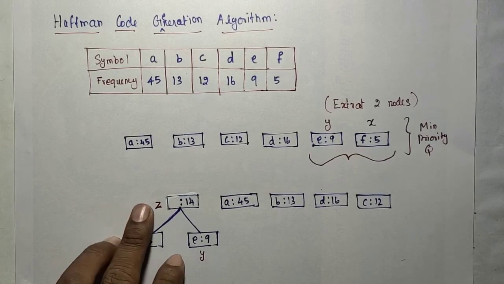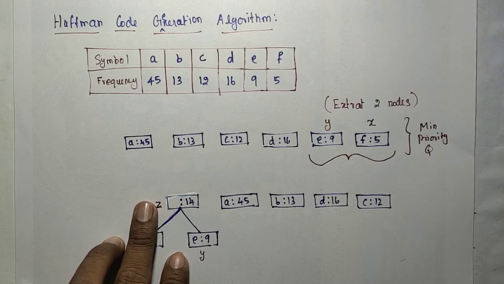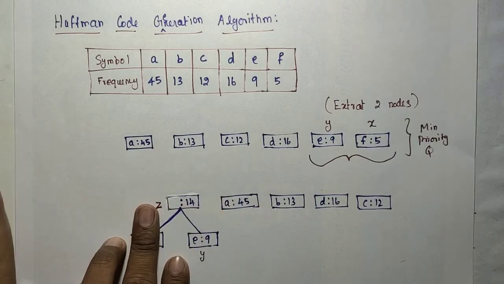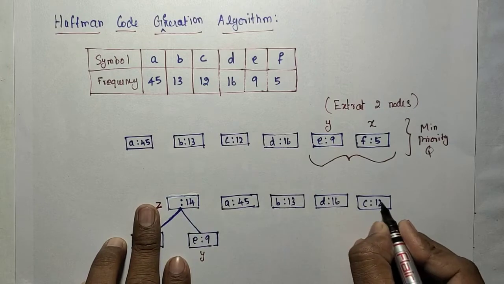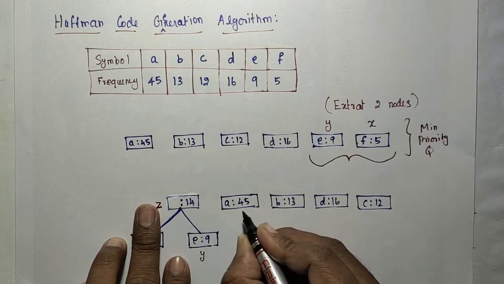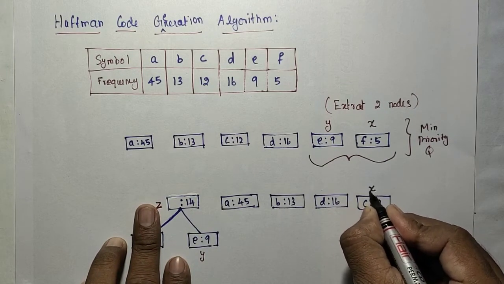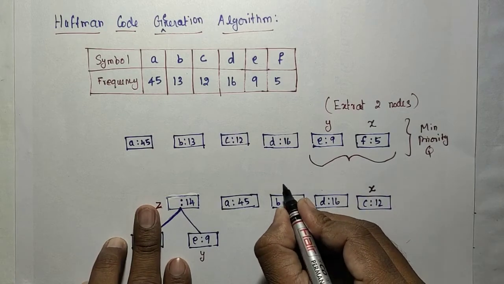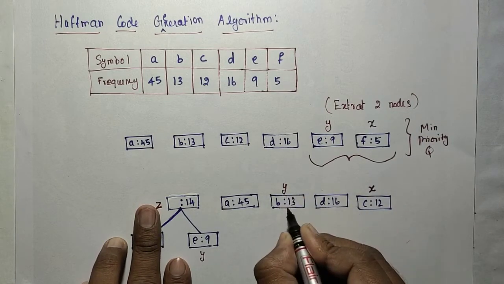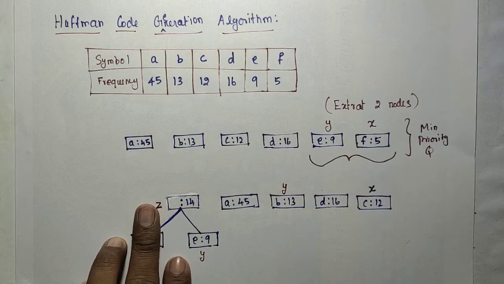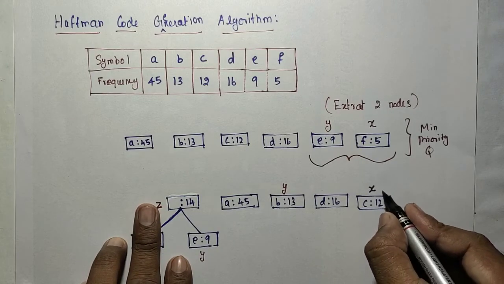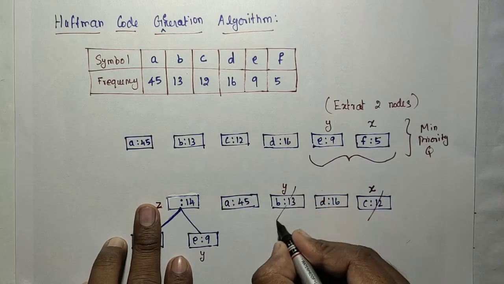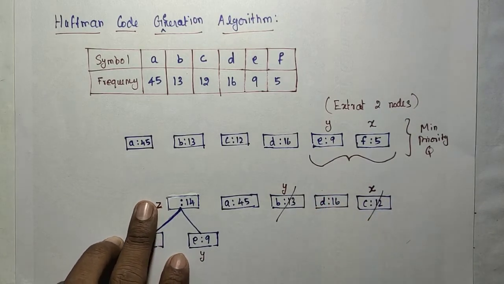So next I have to repeat the step. I need to extract the next minimum. Which one will be marked as X here? Comparing 13, 14, 12, 16 and 14, the smallest is 12, so this will be marked as X. The next minimum will be marked as Y, that is 13. Now X and Y need to be extracted, and these 2 will be extracted from the Q.